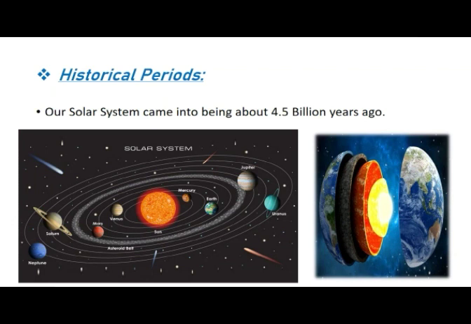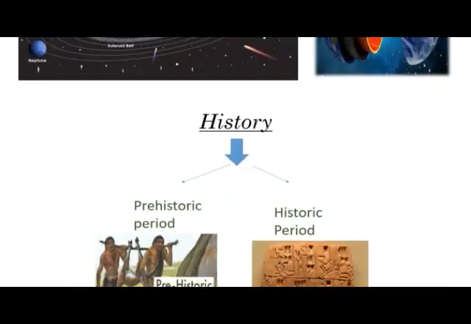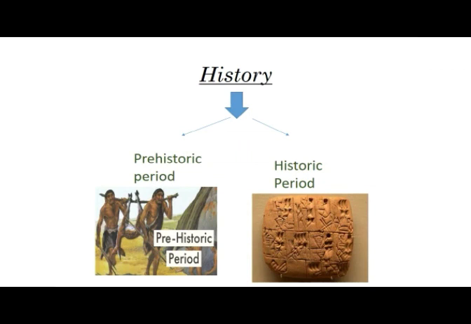From the formation of the Earth till now is a very vast period. It is a very long period, we can say a broad period, about 4.5 billion years ago till now. Therefore it is not easy for us to grasp this entire period, to understand this entire period all at once. Students, therefore the time in history is divided into two main periods, that is the prehistoric period and the historic period.